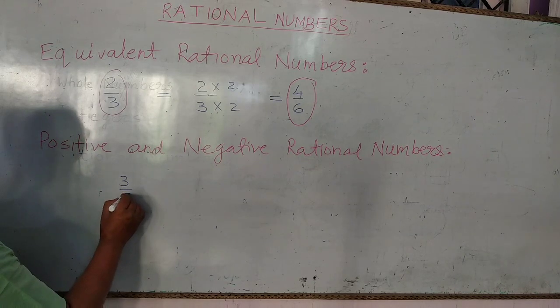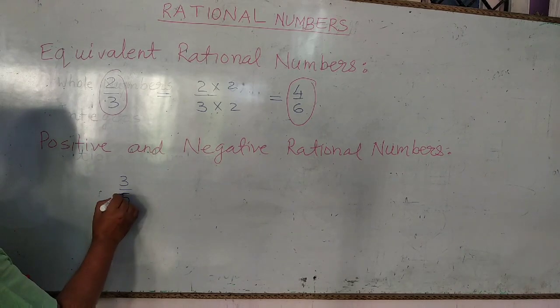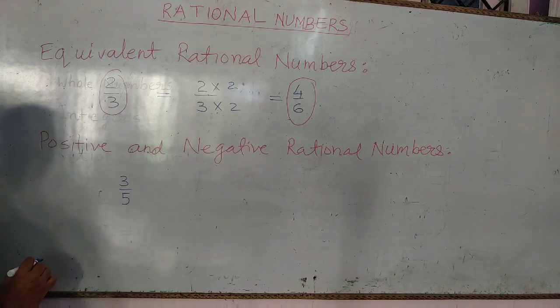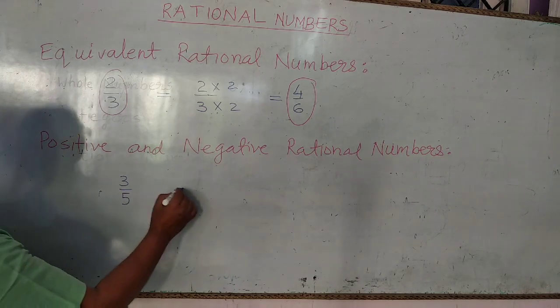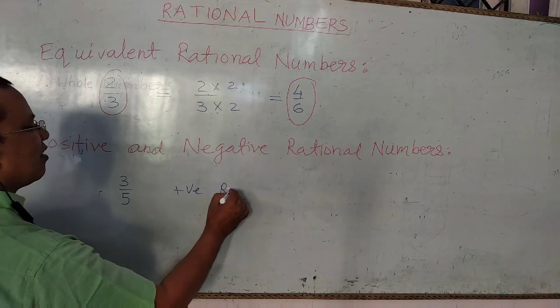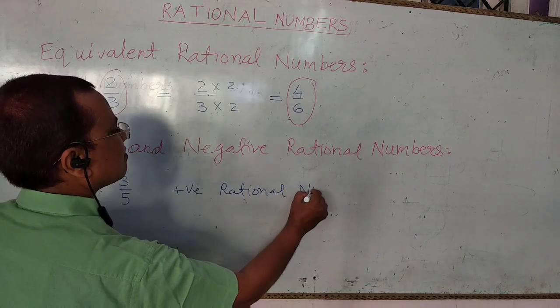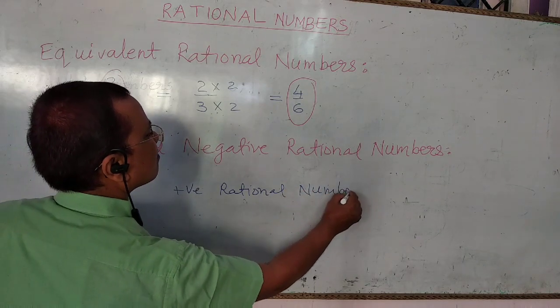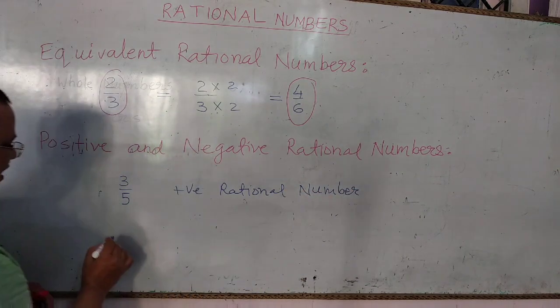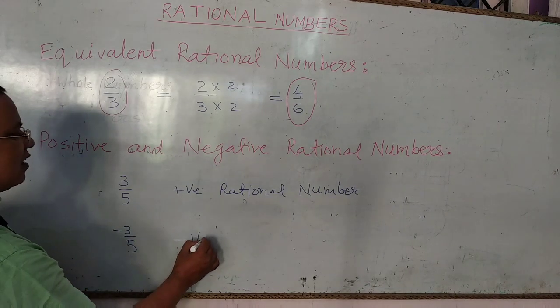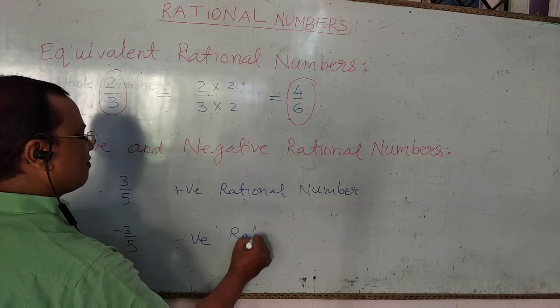3 upon 5 is a positive rational number. And minus 3 upon 5 is a negative rational number.